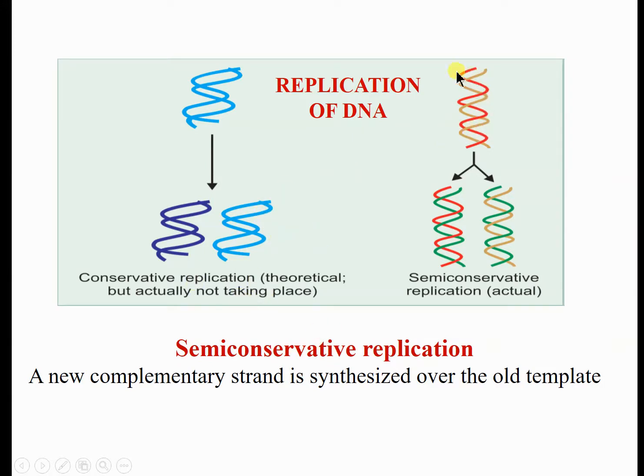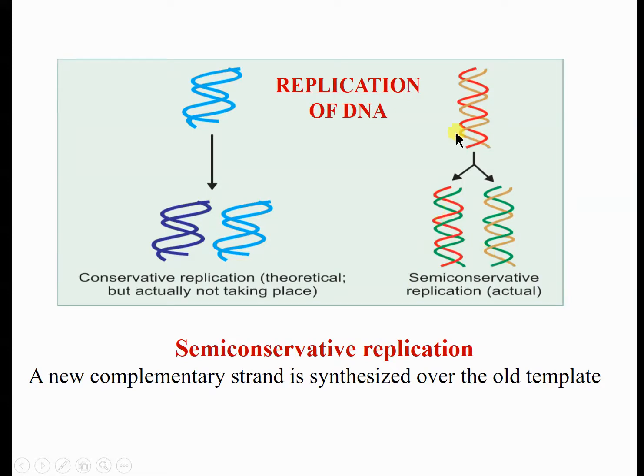Actually, what happens? Suppose this is the double-stranded DNA in the mother cell, red and orange: one strand red, one strand orange. This double-stranded DNA becomes replicated. The red strand is first separated out, and both are separated out. From this red strand, a new strand complementary to the original strand is synthesized. And from this orange strand, another complementary newly synthesized strand. So these double-stranded DNAs go to different daughter cells.